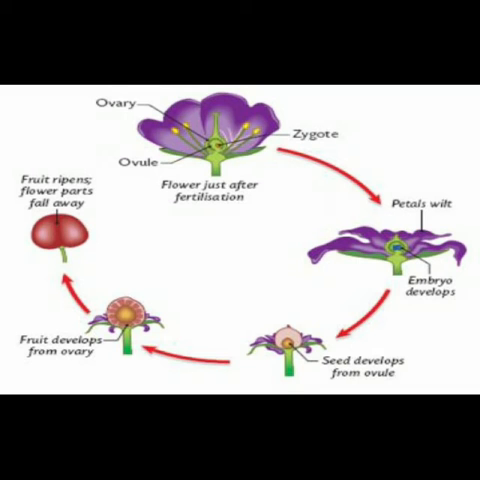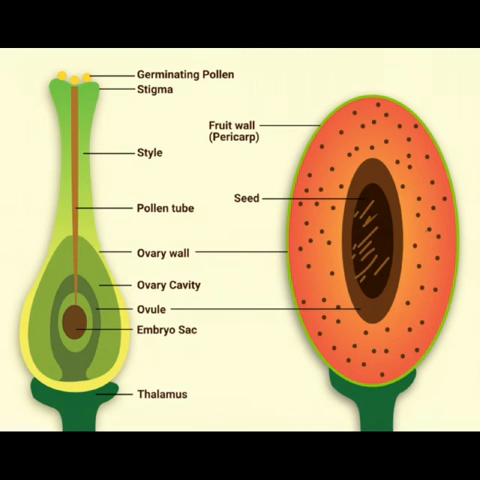Ovary தான் நமக்கு ஃப்ரூட்டாக மாறுறது. Ovules present inside the ovary develop into seed. In some plants they have only a single ovary. In some plants they have many ovaries. So they have many seeds.